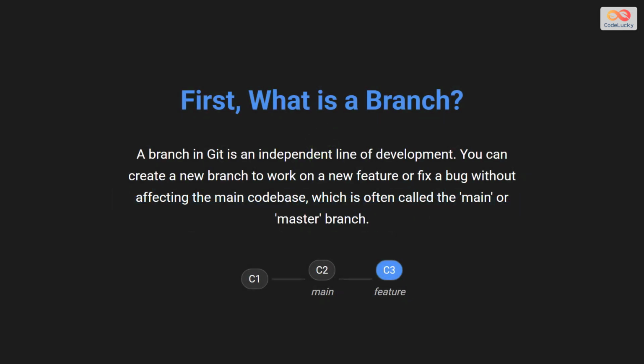Before we talk about merging or rebasing, let's quickly review what a branch is. Think of a branch as your own personal workspace. It's a separate line of development that lets you work on new features or fix bugs without disrupting the main, stable version of your code, which is usually called the main branch.